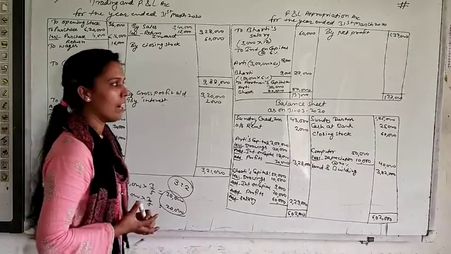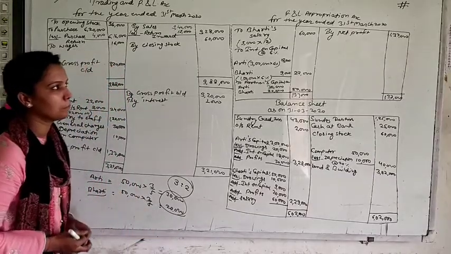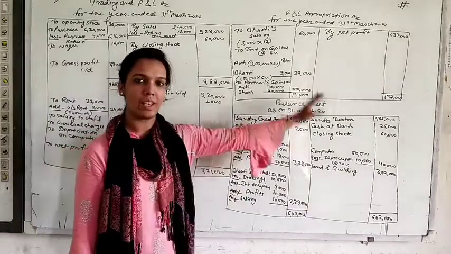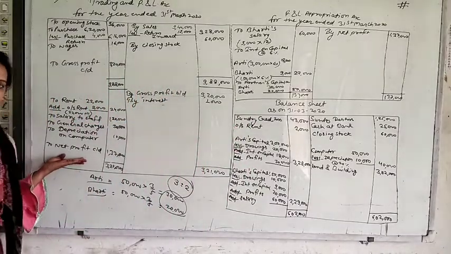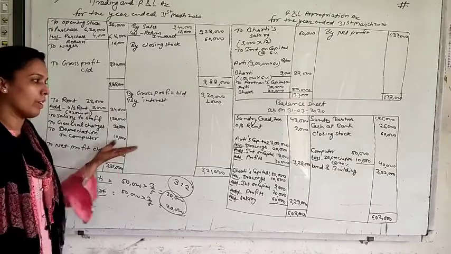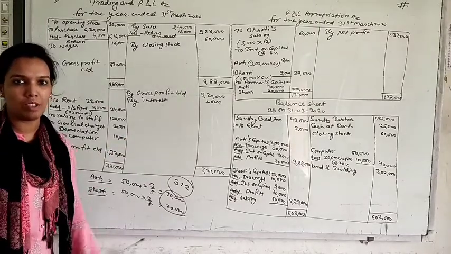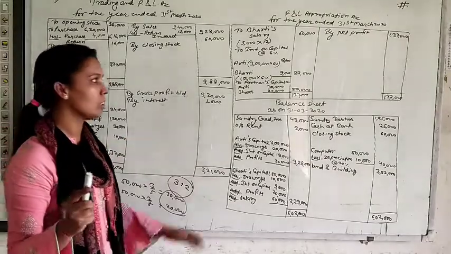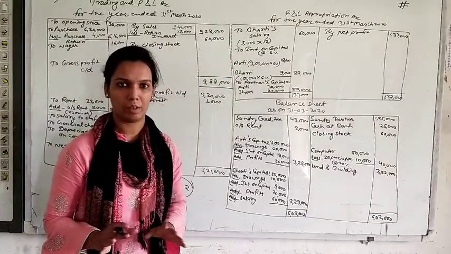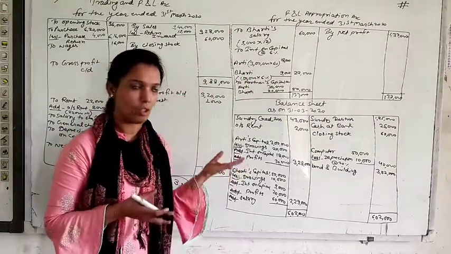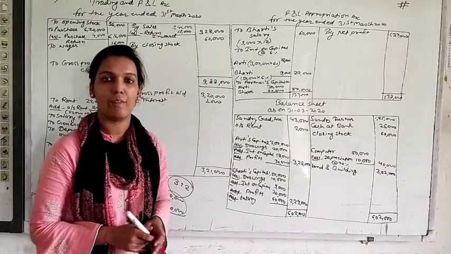One more point I want you to understand, that suppose there is a loss in the question, like here is net profit, in place of net profit if there is net loss in the question, so in the condition of loss, salary, interest on capital, nothing will be given, because we have a loss to the business, to the firm.